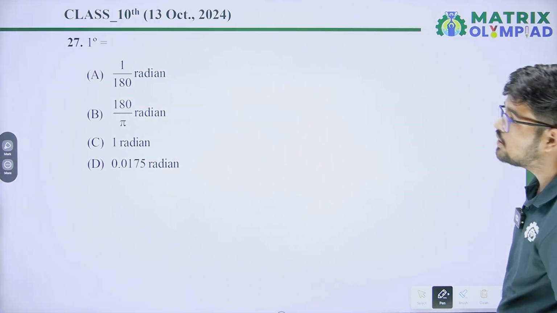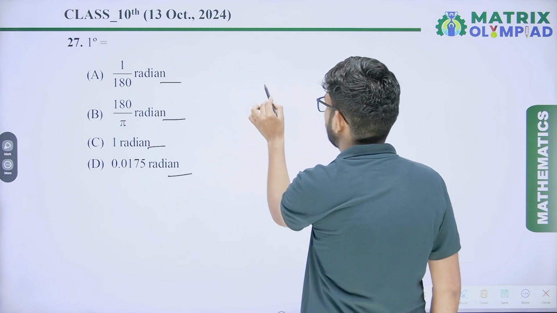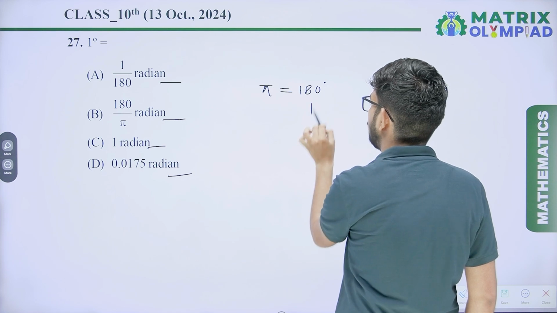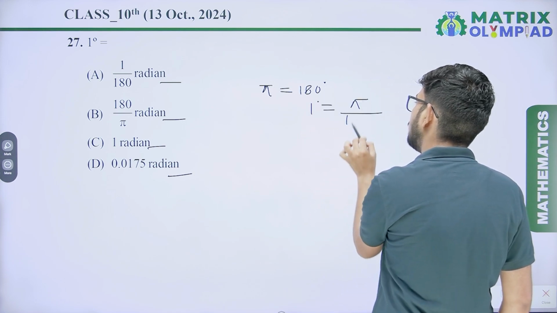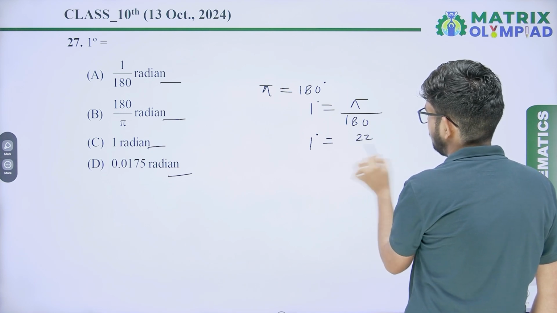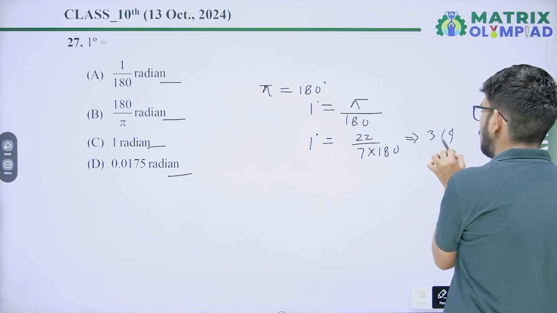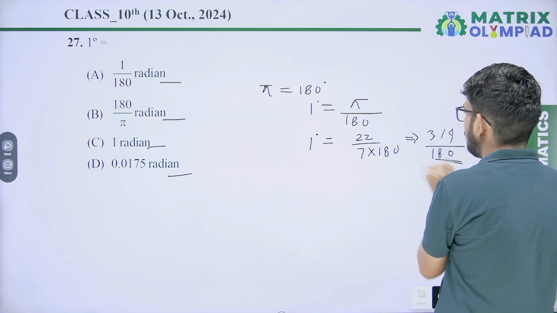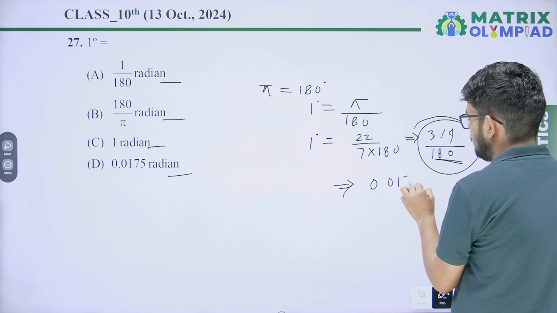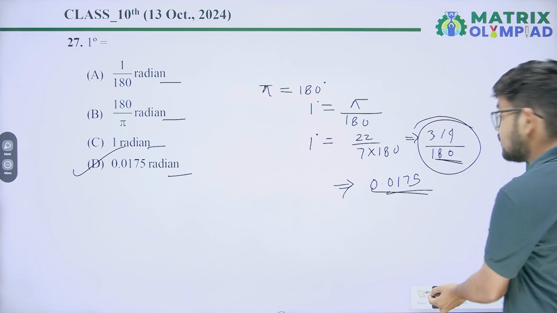Our next question is: 1 degree equals how many radians? So we know that pi radian equals 180 degrees. It means 1 degree equals pi upon 180, and the value of pi will be 22 upon 7 into 180, or we can say 3.14 upon 180. After simplification you will get the approximate value 0.0175, and option D will be the correct answer.